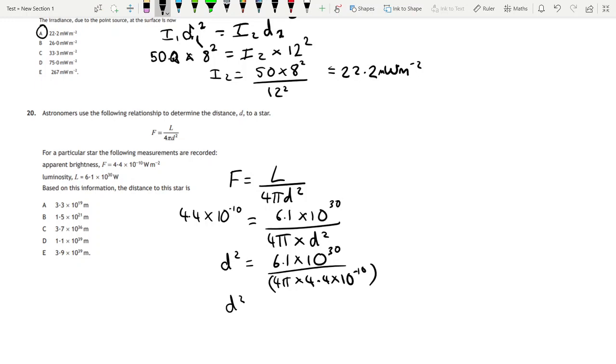You end up with a d squared of 1.1 times 10 to the 39. Now, bear in mind that is one of the answers in the multiple choice because a lot of people will see that and go, right, I've got the answer, but you do have to square root it to get your distance. So that comes to 3.32 times 10 to the 19 meters, so A.